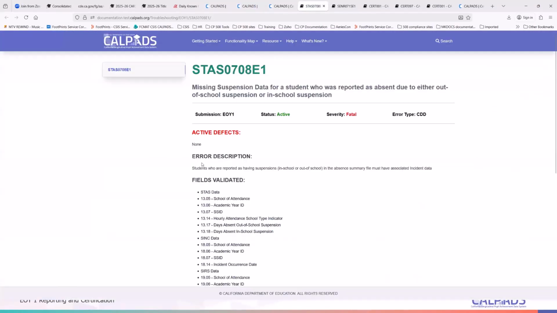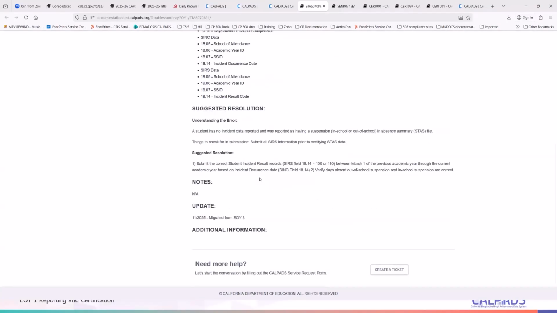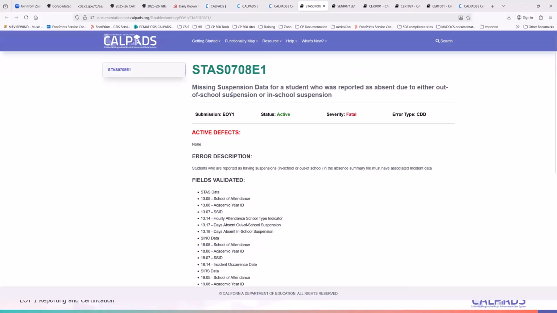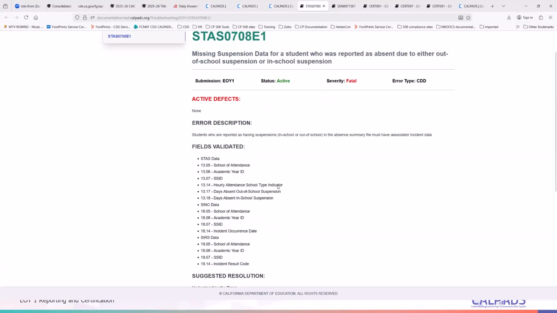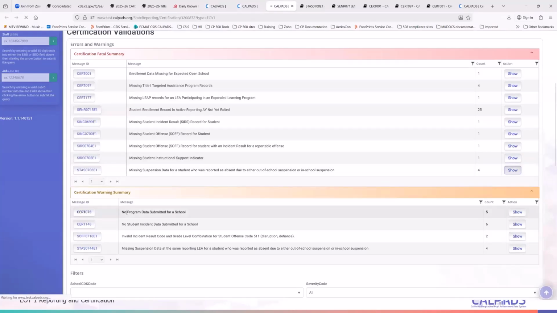Again, this would indicate the error description and the fields being validated, right? So for this, you have missing suspension data for a student who was reported as absent due to either out of school suspension or in school suspension. What does this mean? You are claiming through the STAS file that the student was absent based on a suspension or in school suspension. However, CalPADS couldn't find an incident reported for that student. Okay, so let's go to that student right now. Let's click on show.